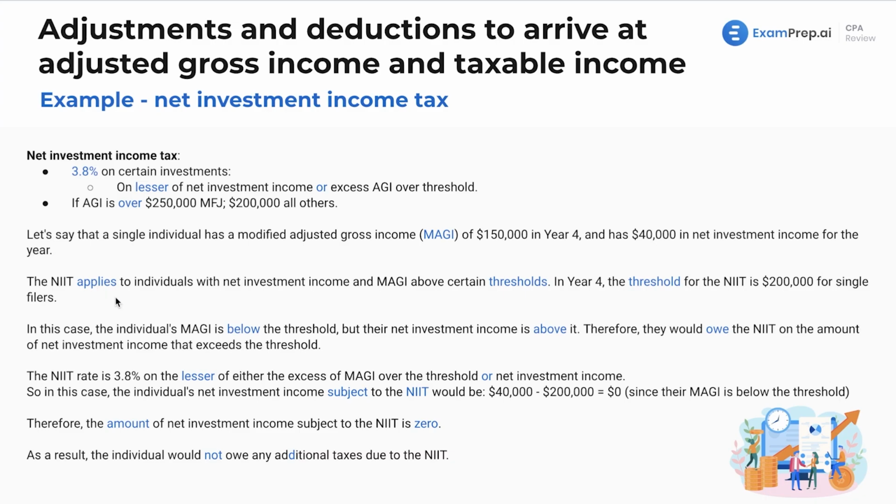Now, this applies to individuals with net investment income and modified adjusted gross income above certain thresholds. In year 4, the threshold is $200,000 for single filers. In this case, the individual's adjusted gross income is below the threshold, but their net investment income is above it. Therefore, they would owe the net investment income tax on the amount that exceeds the threshold. So the rate is 3.8% of the lesser of either the excess of the MAGI over the threshold or net investment income.